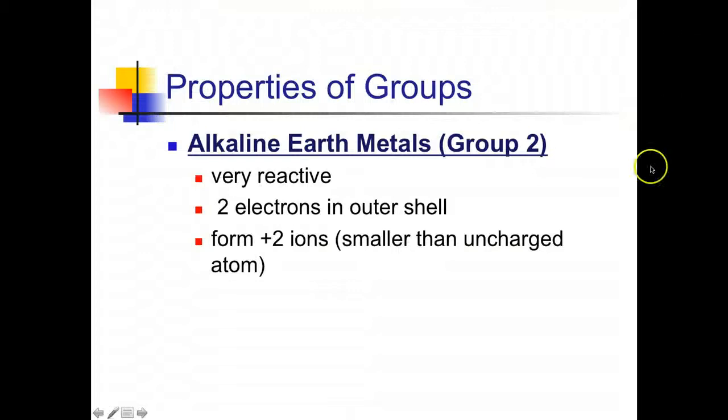All right, moving on. Next, group 2 are the alkaline earth metals. So we have group 1 are the alkali metals, and group 2 are the alkaline earth metals. They're also very reactive, but not as bad as those group 1s, the alkali metals. They have 2 electrons in their outer shell, so 2 valence electrons, and therefore they will form positive 2 ions.